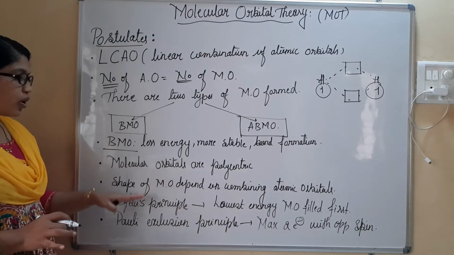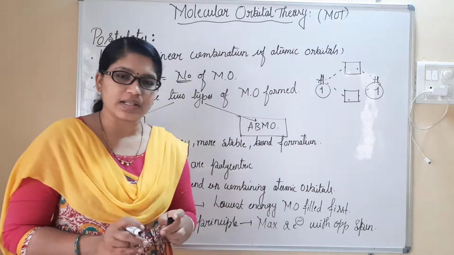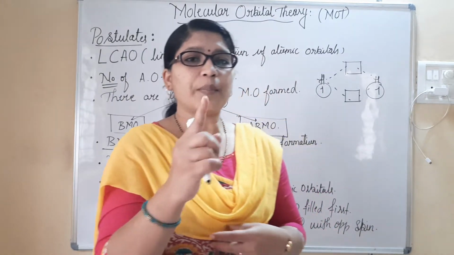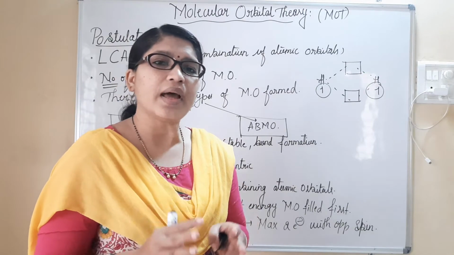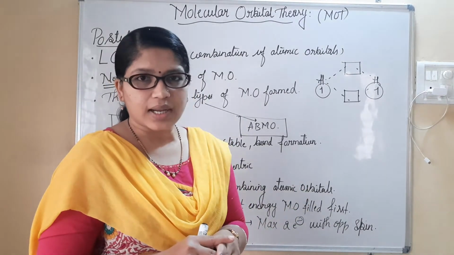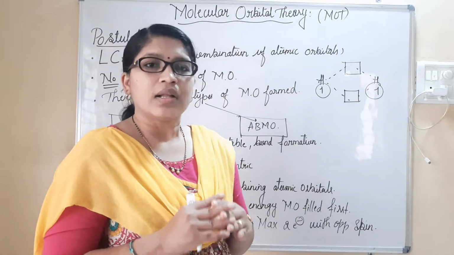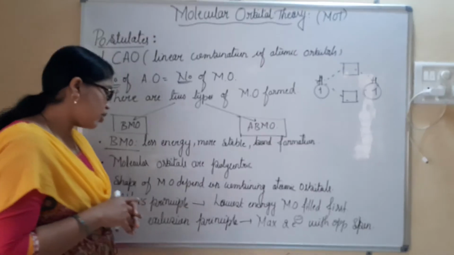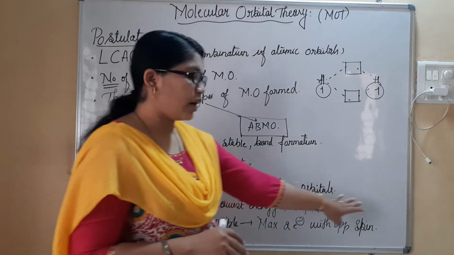Now, the shape of molecular orbitals depends on the combining atomic orbitals. So whatever the shape of a molecule finally obtained is completely dependent on the combining atomic orbitals. Once the atomic orbitals combine, they will form the molecular orbitals. The atomic orbitals' shape, that same shape is going to be retained for the molecular orbitals also. And the shape of the molecular orbital depends on the combining atomic orbitals.